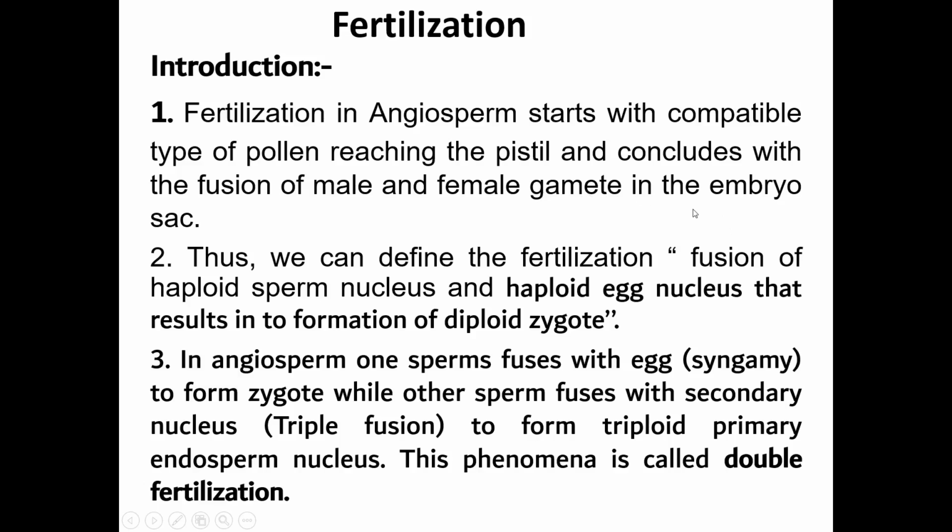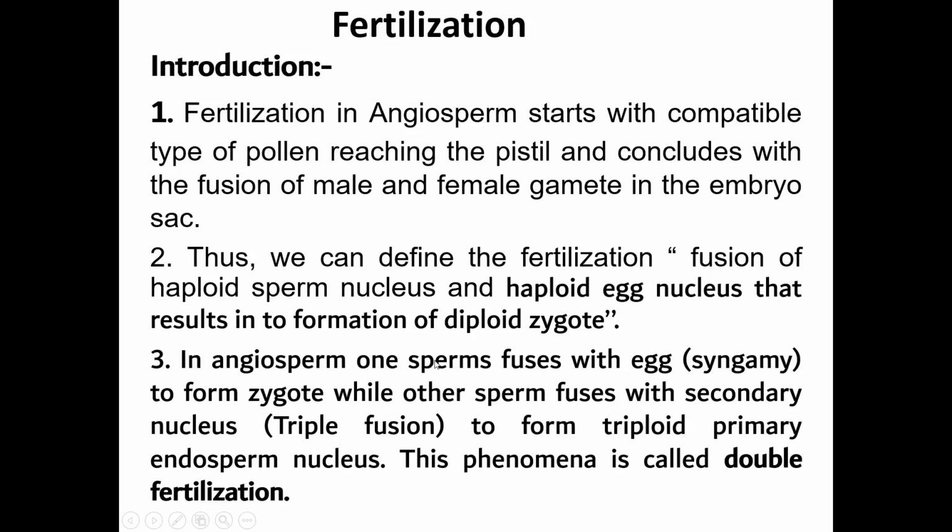This process is carried on in the embryo sac. The embryo sac is nothing but the female gametophyte. We have seen how the embryo sac develops in the last lecture. Thus, we can define fertilization as the fusion of a haploid sperm nucleus and a haploid egg nucleus that results in the formation of a diploid zygote.